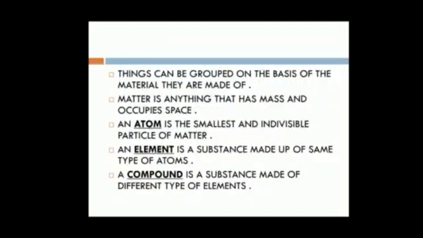So things can be grouped on the basis of the material they are made of. It means from which material the things are made. Matter is anything that has mass and occupies space. This you have learned in earlier classes. An atom is the smallest and indivisible particle of matter. An element is a substance made up of the same type of atom. A compound is a substance made of different types of elements.